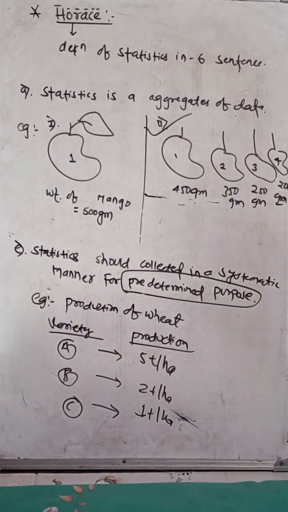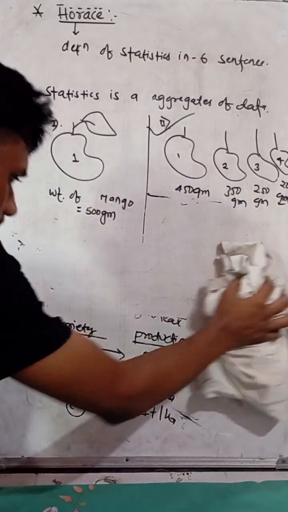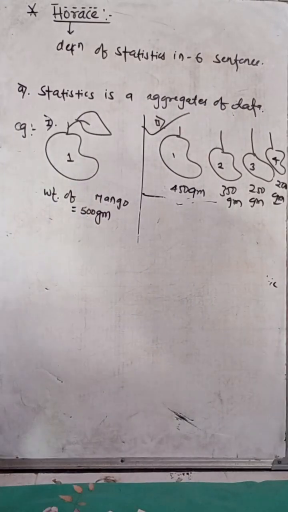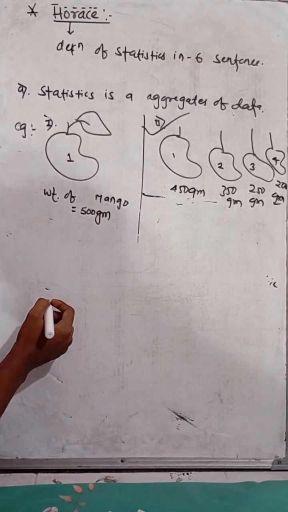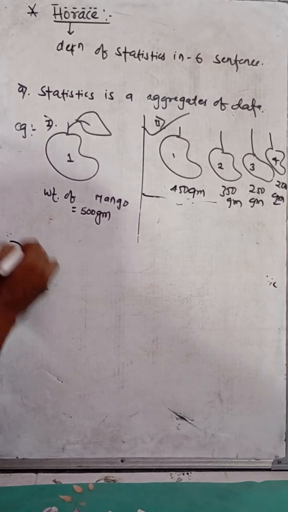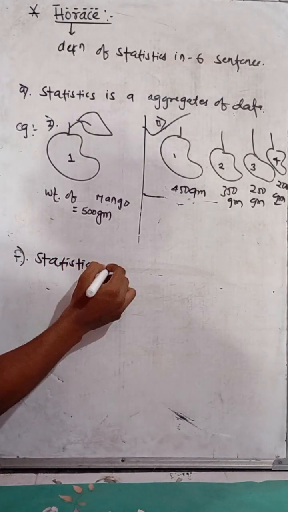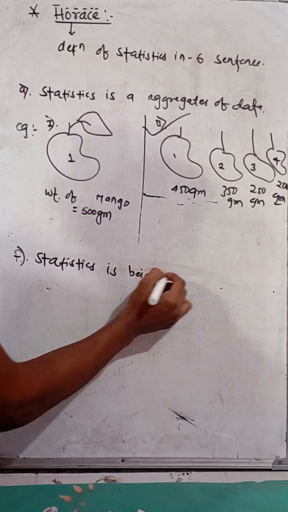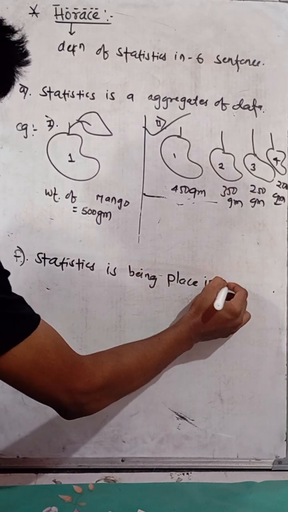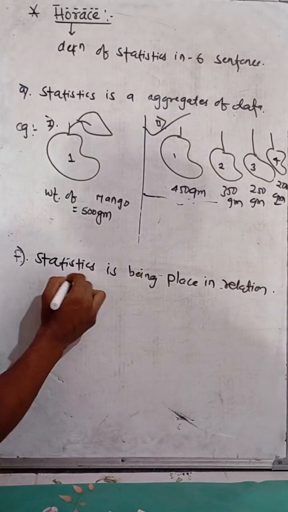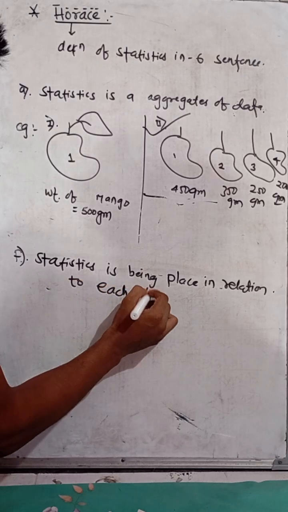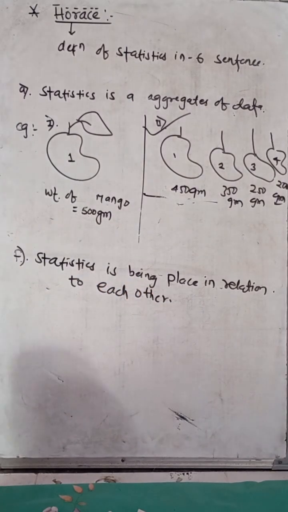So this is the 5th sentence, and the last, 6th sentence deals with statistics being placed in relation to each other. What is the meaning of the sentence?